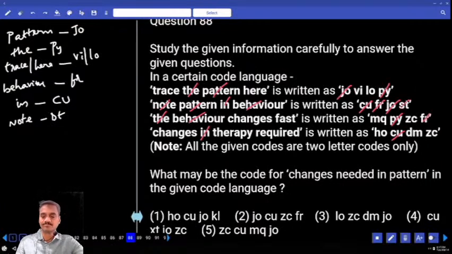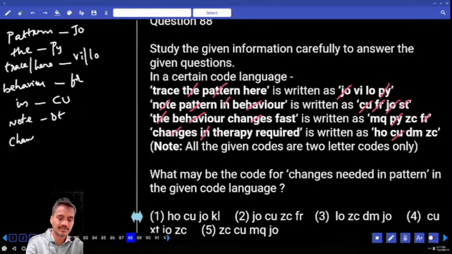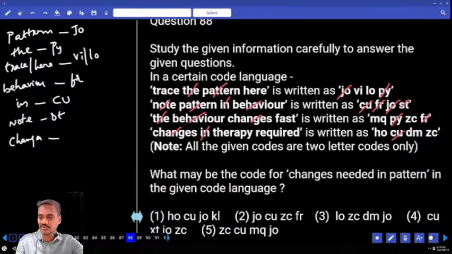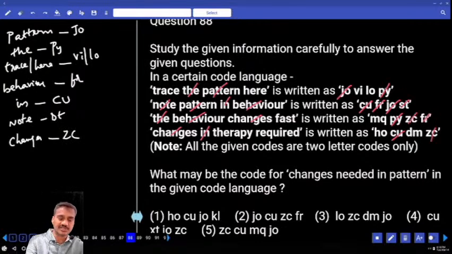ST. Then now 3 and 4, changes is the word that is common. And the code that is common between these two is ZC. Changes is ZC. Then in the third statement, fast is the word and the code is MQ.